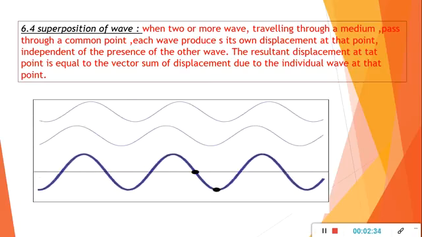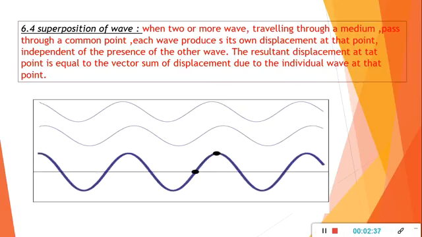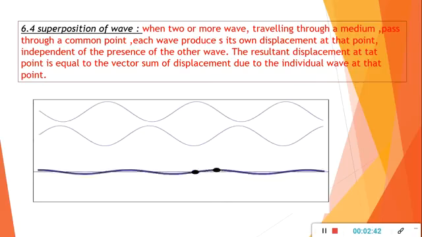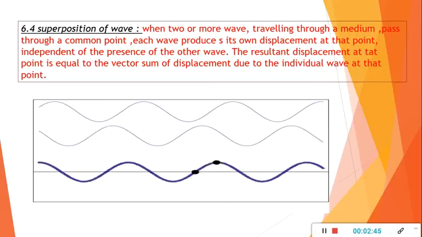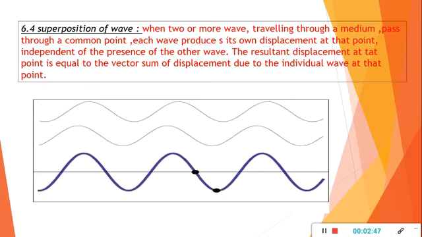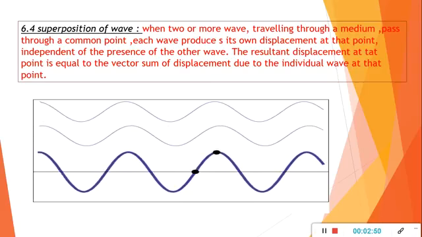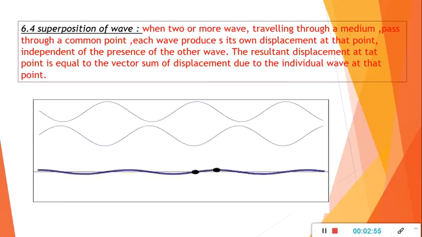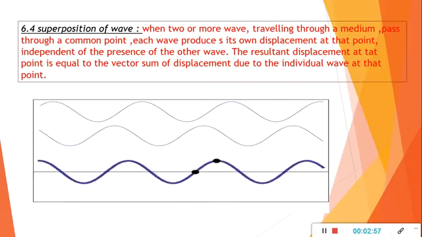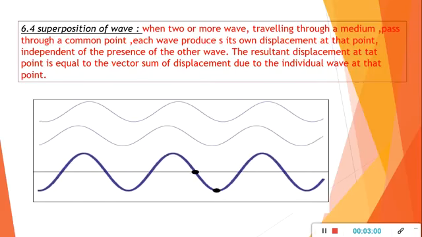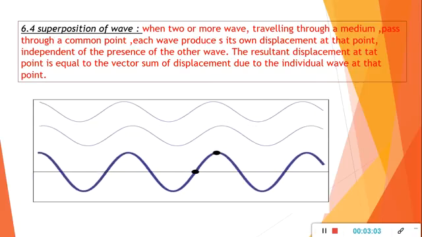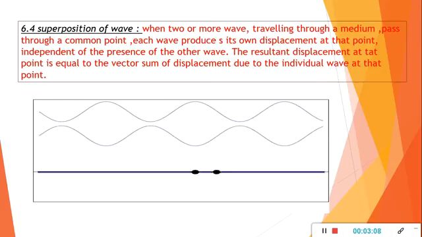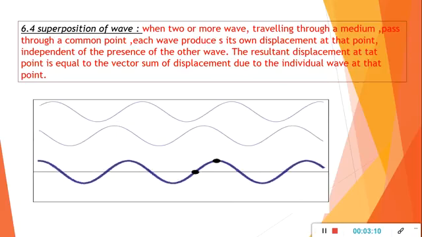As displacement is a vector, the individual displacements are added by considering their direction. So there is no change in the shape and nature of the individual wave due to superposition of wave. This principle applies to all types of wave like sound wave, light wave, waves on a string. The best example of superposition of wave is when anyone uses headphones, one cannot avoid the background sound completely, because as we know, sound waves are longitudinal waves propagating through an elastic medium.